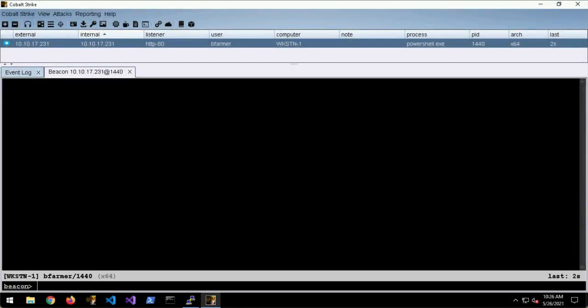I think the SOCKS proxy is one of the coolest features of Cobalt Strike and Beacon because it really allows you to expand on the tools and the tradecraft that you're able to leverage. So to start a SOCKS proxy, in a beacon you just type SOCKS and then a bind port. So let's say 1080.